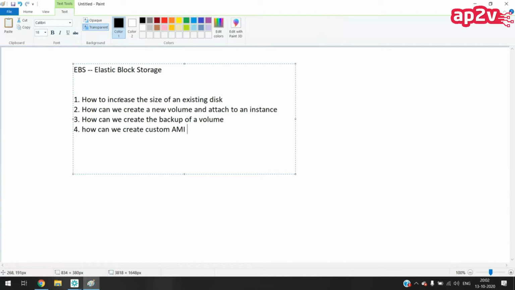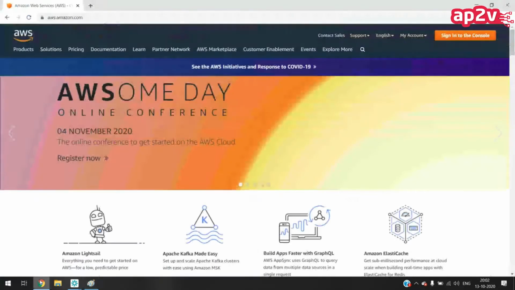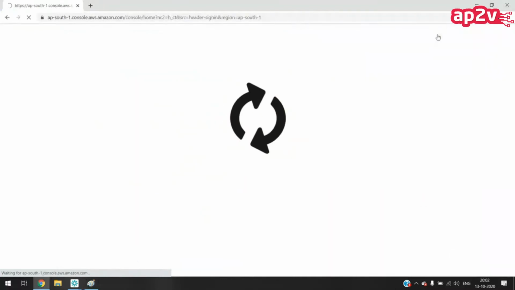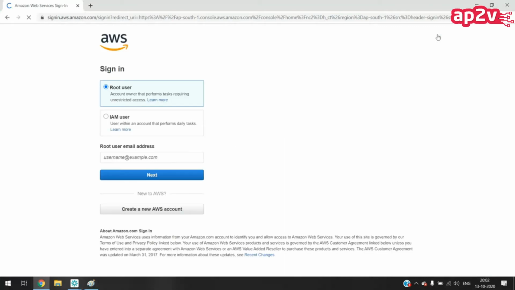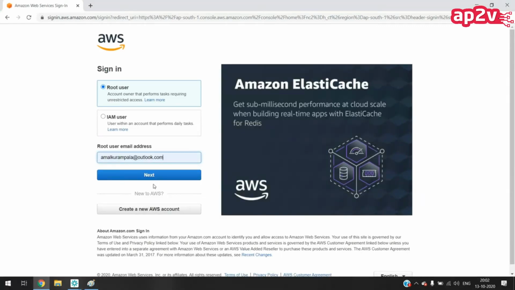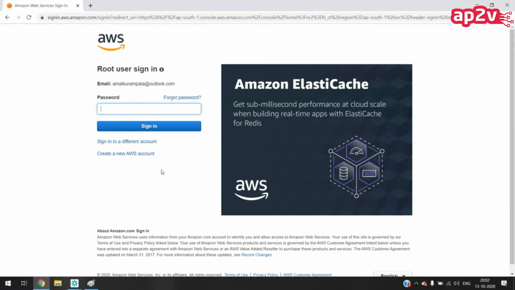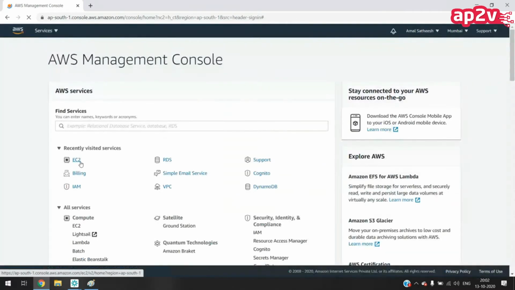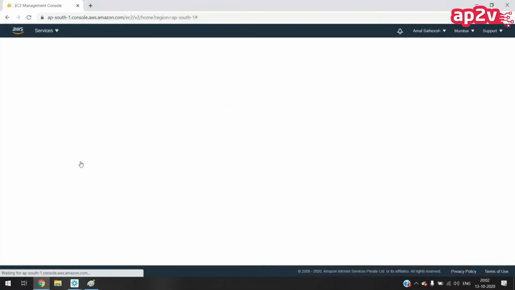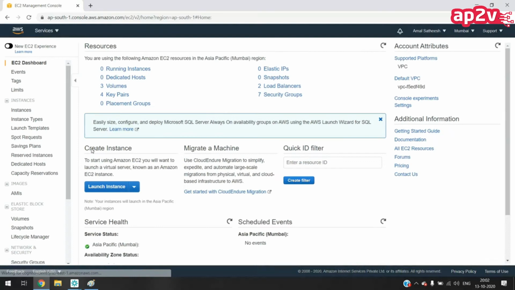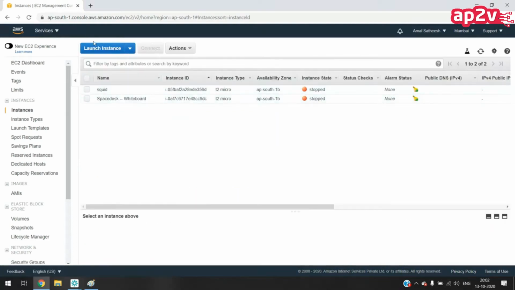The first topic, how to increase the size of the disk. Let me launch an instance first for this. Let me log into my AWS account. There are no instances.